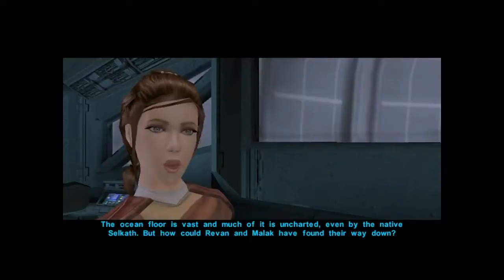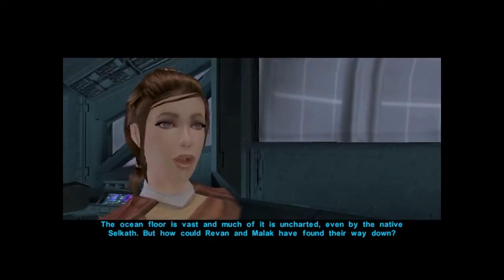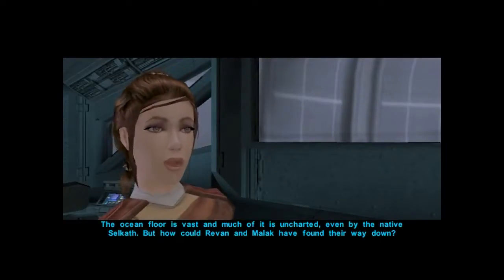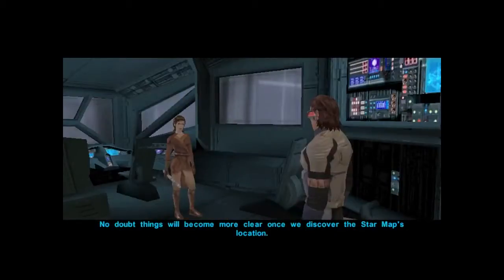The ocean floor is vast, and much of it is uncharted, even by the native Selkath. But how could Revan and Malak have found their way down? No doubt things will become more clear once we discover the star map's location.